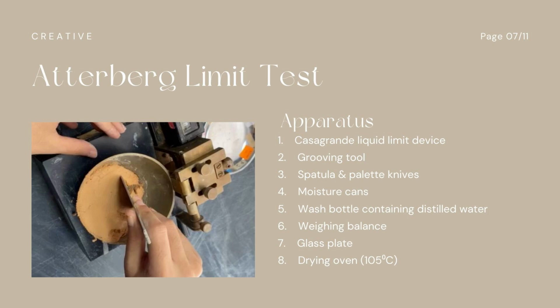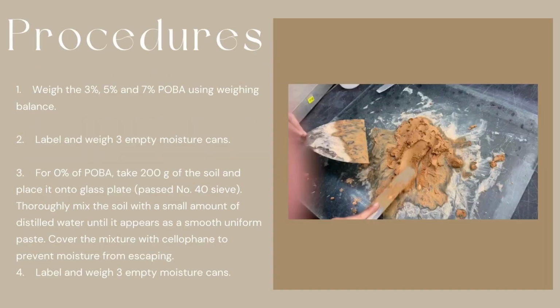The other procedure is for the Atterberg limit test. The apparatus that I use for this experiment is Casagrande liquid limit device, grooving tool, spatula and palette knives, moisture cans, wash bottle containing distilled water, weighing balance, glass plate, and drying oven. The procedure is weigh the 3%, 5% and 7% POBA using weighing balance.